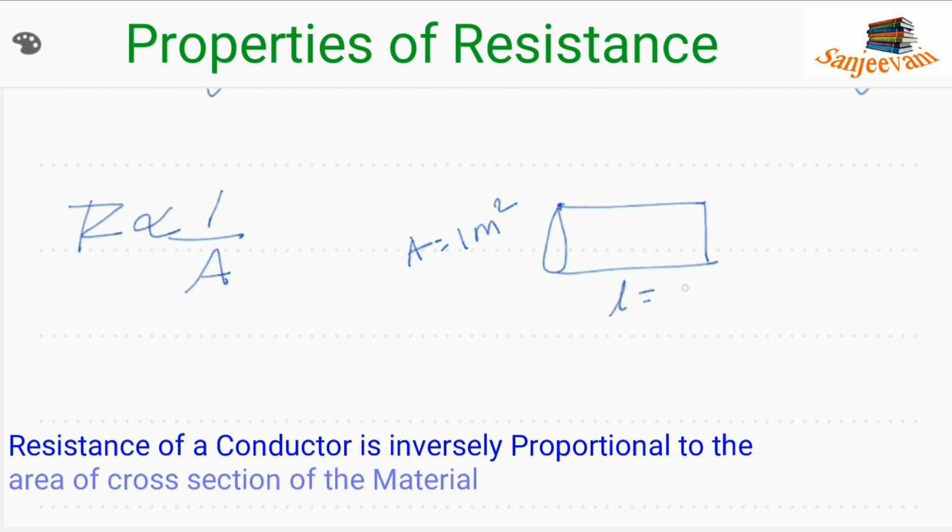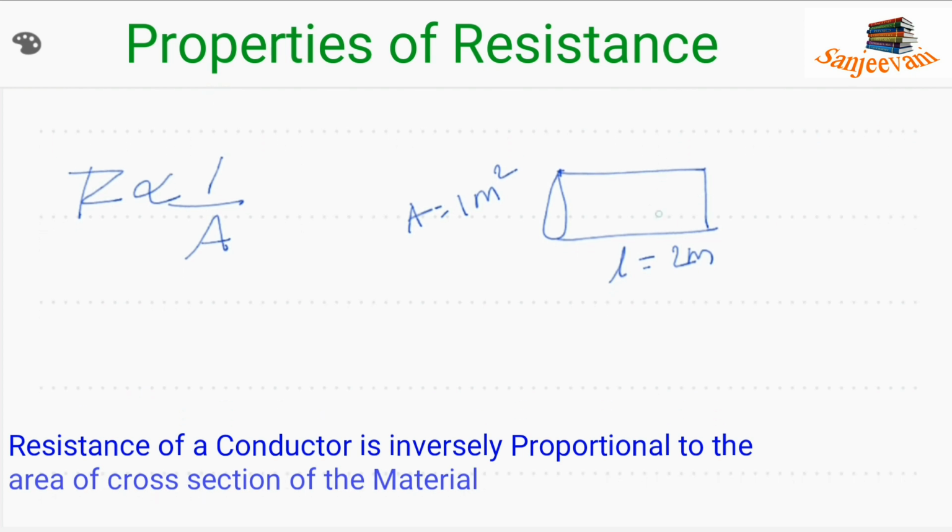Okay. Next, I am taking the same material. Suppose it's made up of copper. I am taking the same copper, but with the area of cross section increased. Suppose its area is 4 square meters and its length is 2 meters again. Then how does the resistance differ?